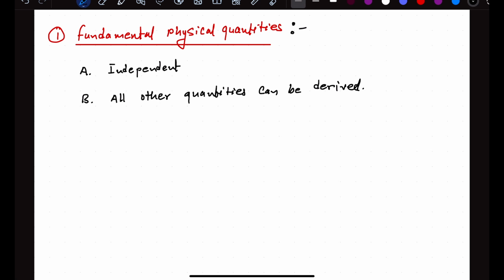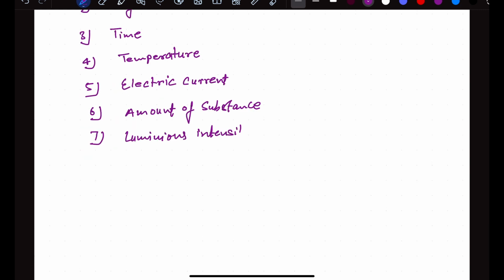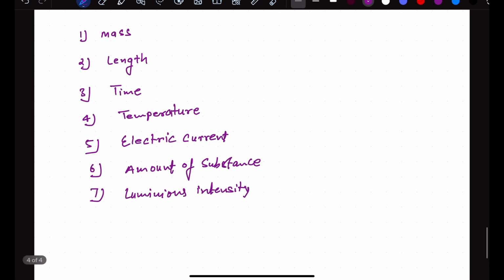Here, as we discuss the unit system, we will keep 7 quantities as the fundamental quantities. These 7 fundamental quantities are mass, length, time, temperature. Right now you just need to memorize this list. The significance of these quantities, how to measure them, what the units will be, all those things we will discuss. About the units, we will discuss in this chapter, and what the remaining quantities are and how to calculate them, we will discuss in the coming chapters. So no need to worry about that.